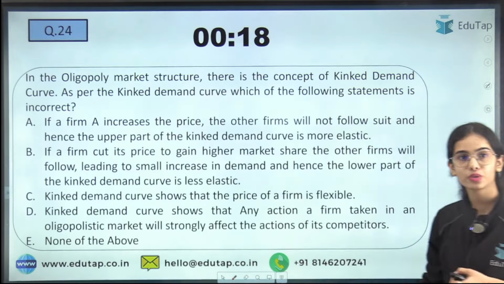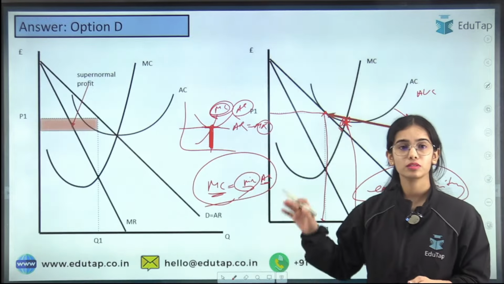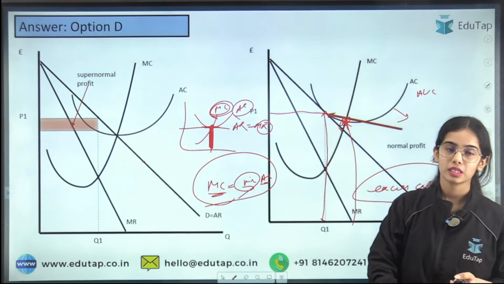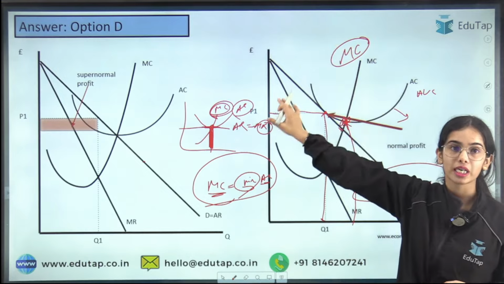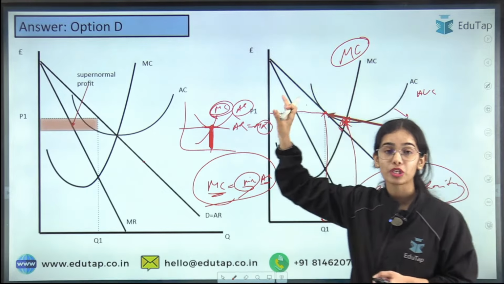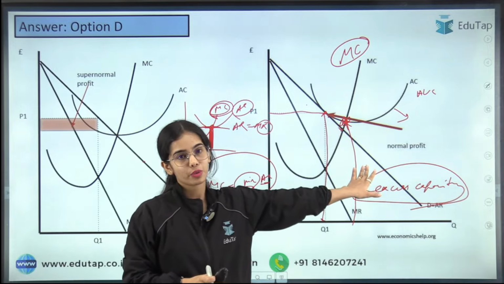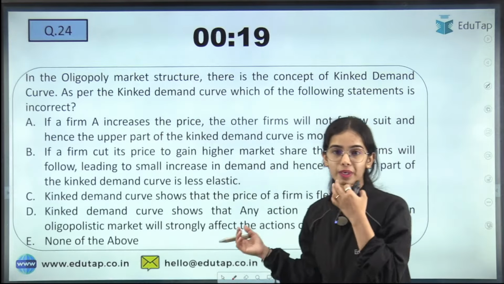Now coming to the next question. So kindly answer this question. See, in the short run, you can earn supernormal profits, normal profits, or even losses under monopolistic competition. But in the long run, in monopolistic competition, you can only earn normal profits, okay? But you have the excess capacity, okay? So try to answer this question.